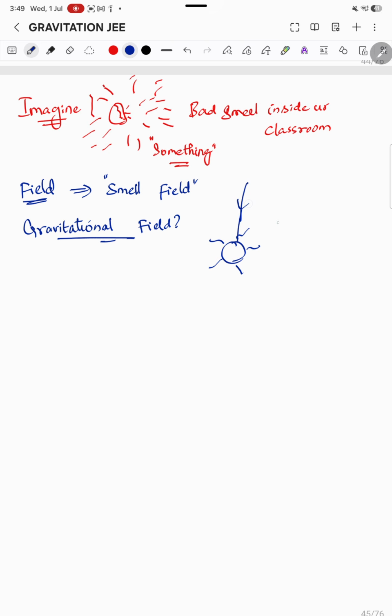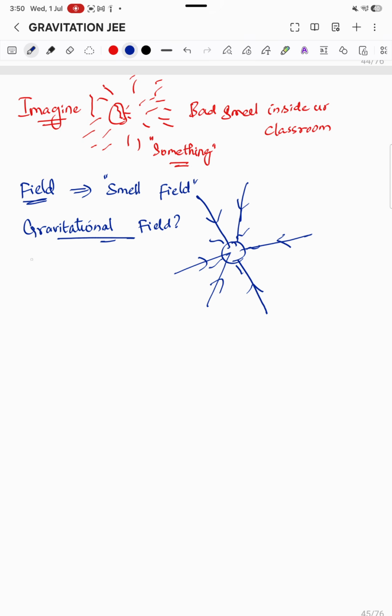The force of attraction up to which it can be felt is called the gravitational field, right? So the area, the distance up to which the force of attraction of the sun can be felt is called the gravitational field. Very simple. I hope you understand what a gravitational field is.